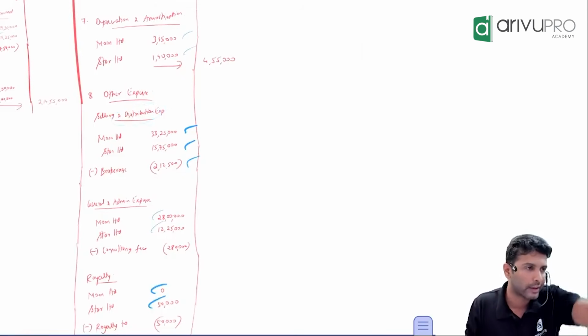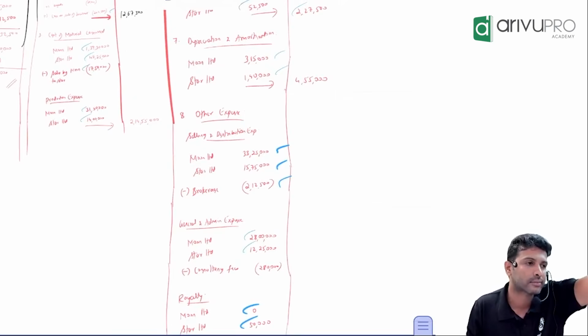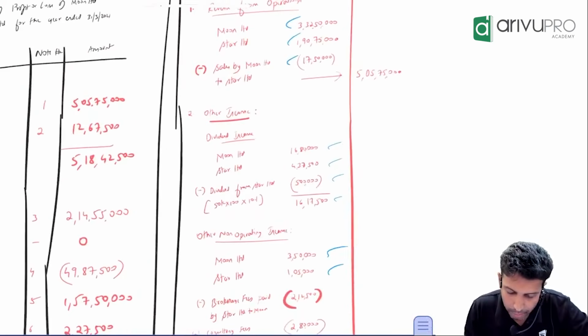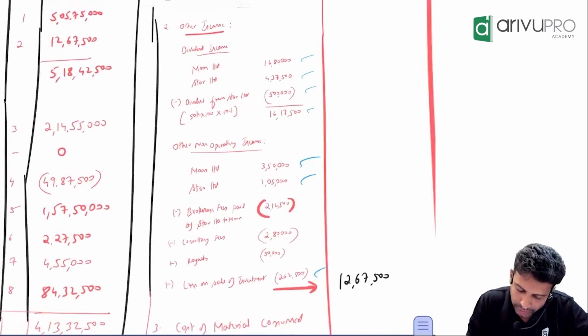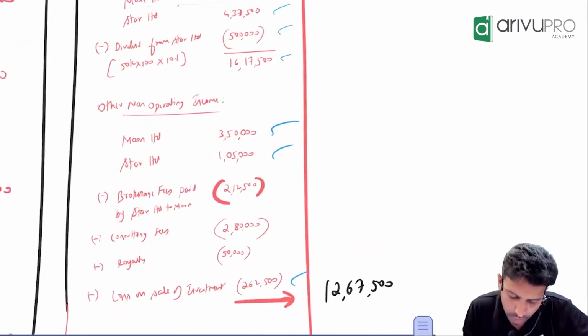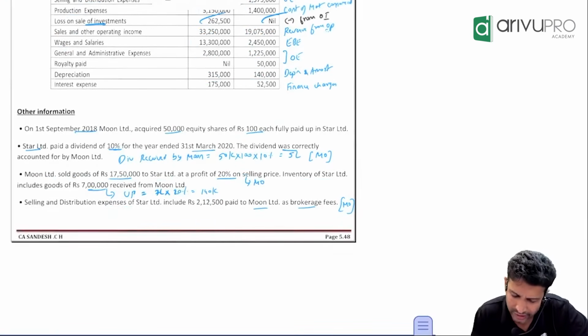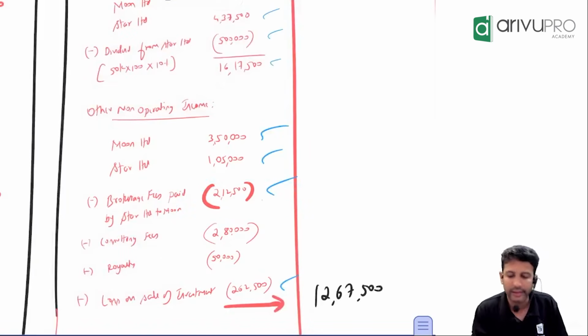Mutual owings will have one effect or two effect? From expense we have eliminated. What is the second effect? From other income, 2,12,500 here. Where is that part? 2,12,000 only, no? Here. Brokerage. Yeah, I've just called it brokerage. It's fine, I think they're calling it brokerage only. So for one entity, it's an income. For another entity, it's an expense. Both we have eliminated. Perfect.